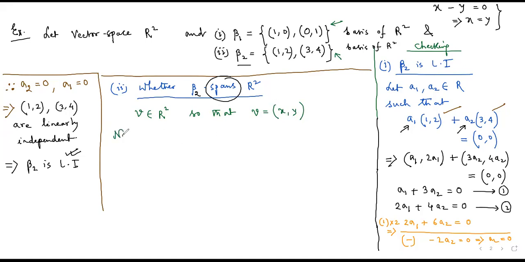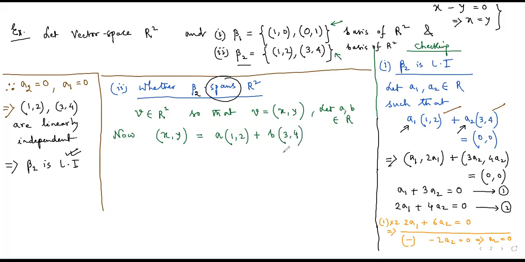Now we want to find out two scalar quantities. Let A and B be two real numbers so that (X, Y) is A into (1, 2) plus B into (3, 4).